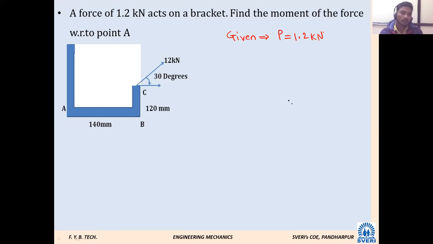Okay, point A is here. At that point we are supposed to find the moment of the force. Question number 1: how many forces are there in this system?